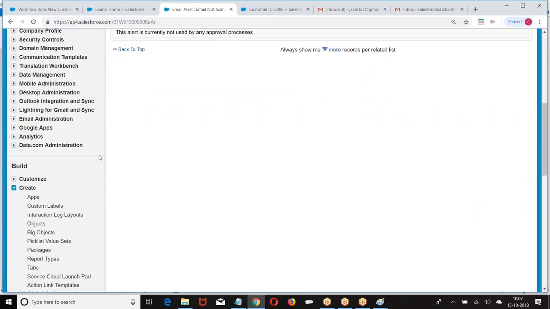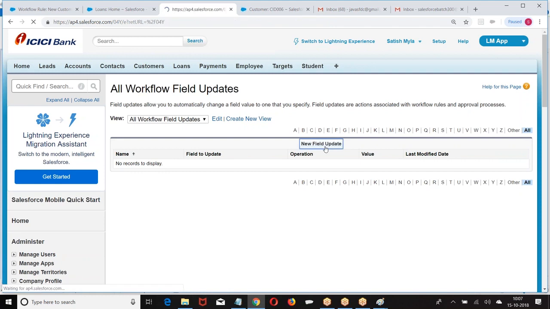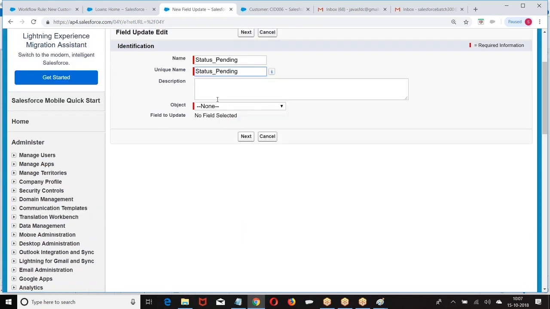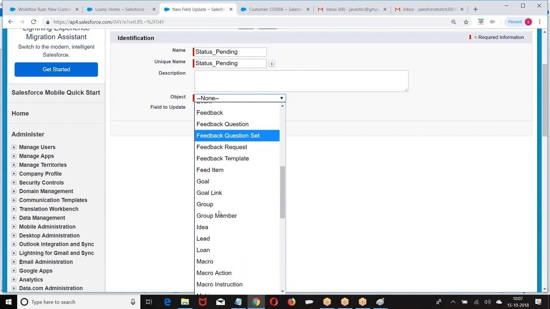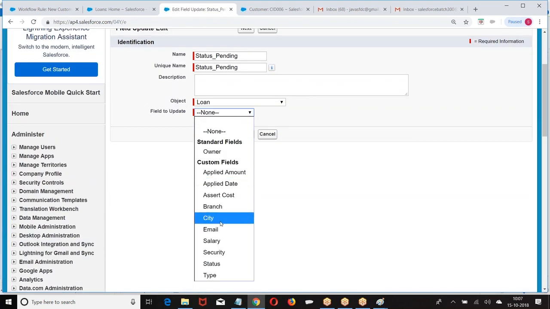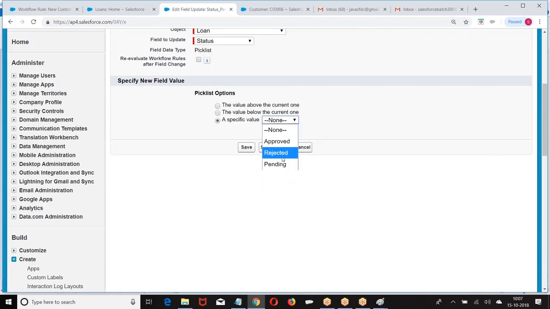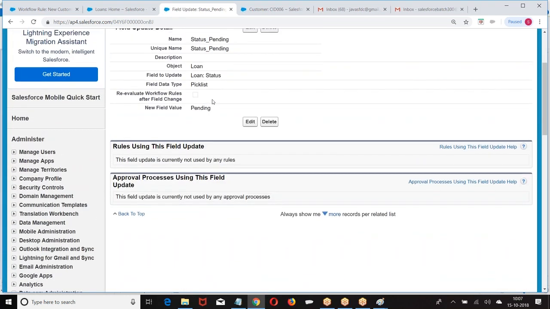Okay. Next, what I told, field update. What is the field update I asked you to do? The moment the loan is submitted, the moment you create a new loan, automatically the status should be modified as pending. Loan. Which field do you want to modify? Status. You want to modify it as what? Status is modified as pending.